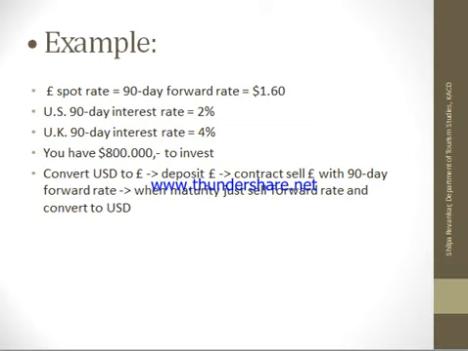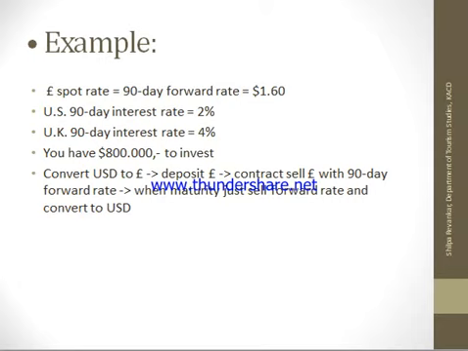Think that today's pound spot rate in terms of dollars is 1.6. Even 3 months later, the 90-day forward rate is also the same. I'm taking the same just for easy calculation.